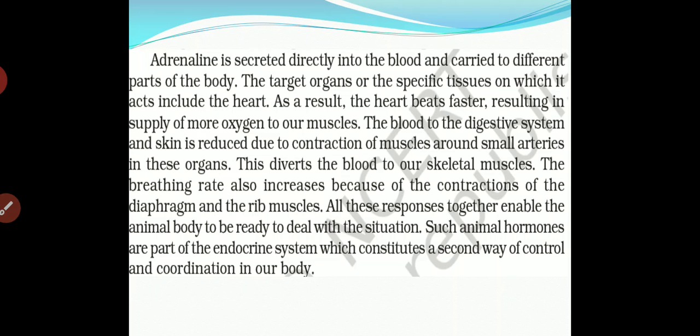The blood to the digestive system and skin is reduced due to the contraction of muscle around small arteries. These divert the blood to our skeletal muscles. This way the blood is transmitted towards the body.